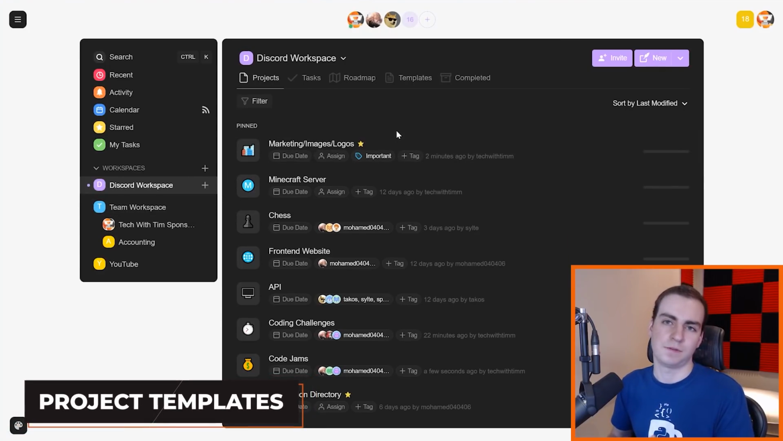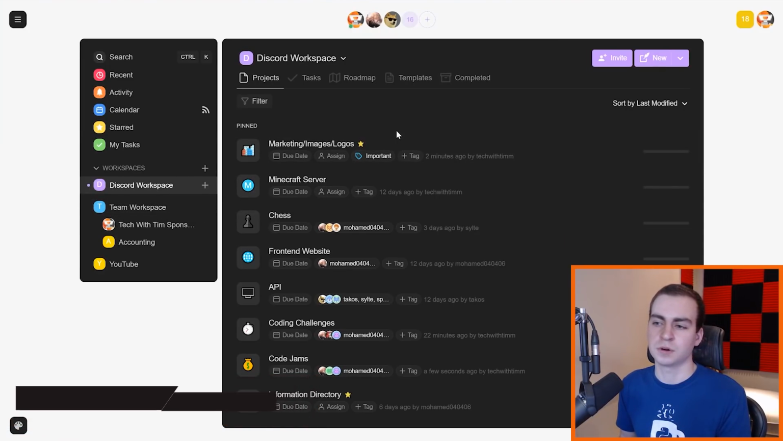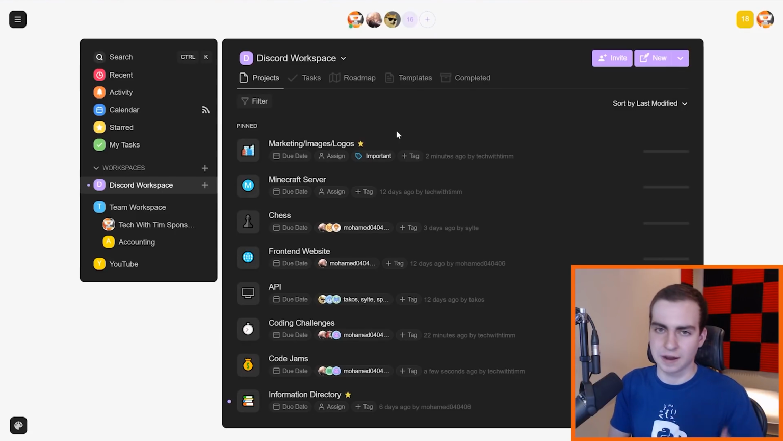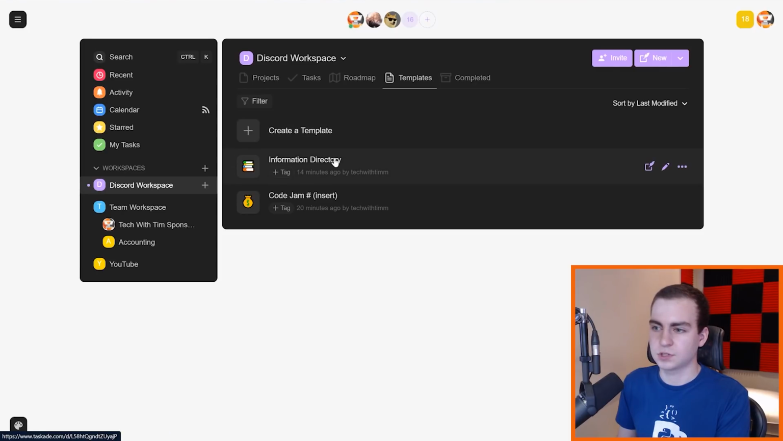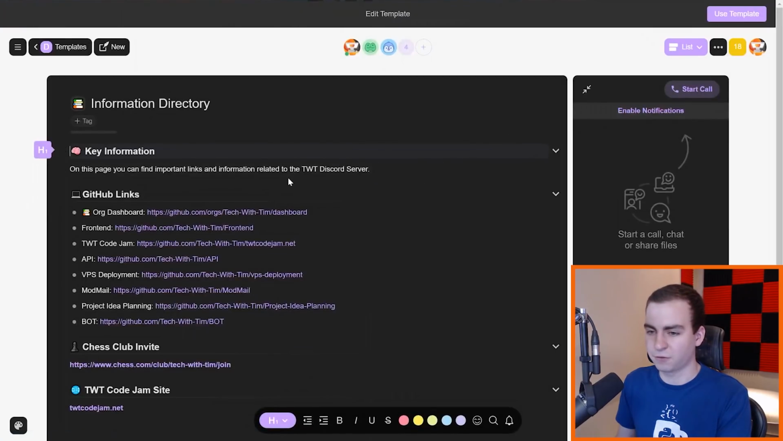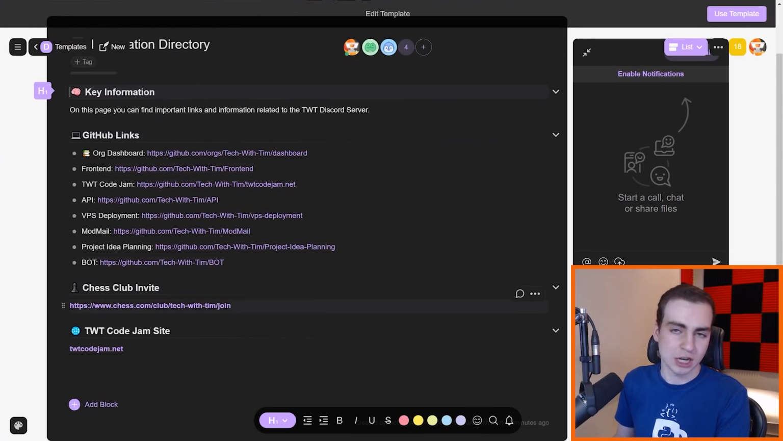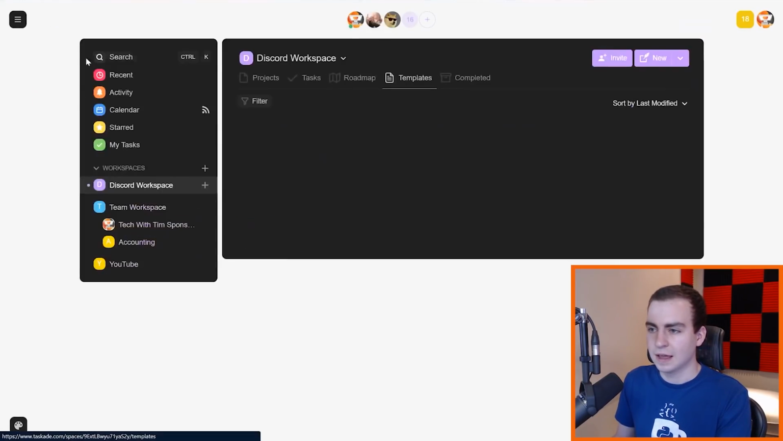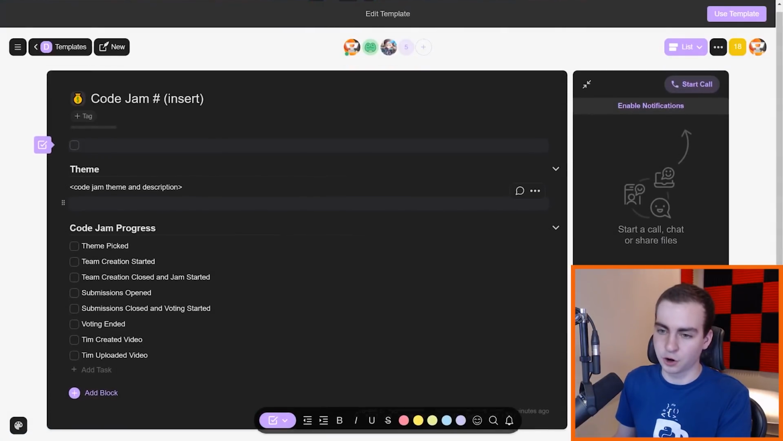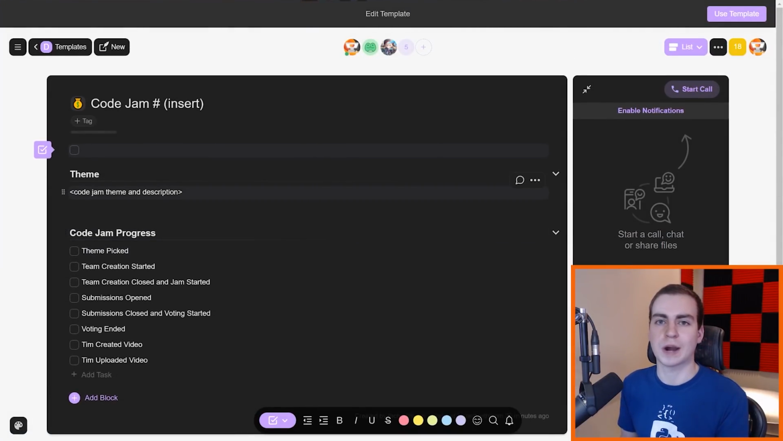As I said, if you have a bunch of projects that are going to be very similar, rather than creating the structure every single time for them, you can just make a template. So here, for example, I have two templates. I have a template for our information directory. So we have some key information, GitHub links, the chess club invite, stuff like that. And then I also have a template for different code jams that we have. So this is to track the project of a code jam, again, a coding competition.